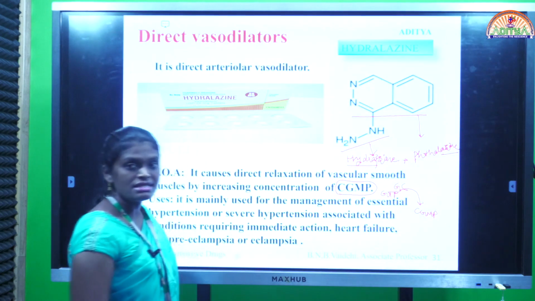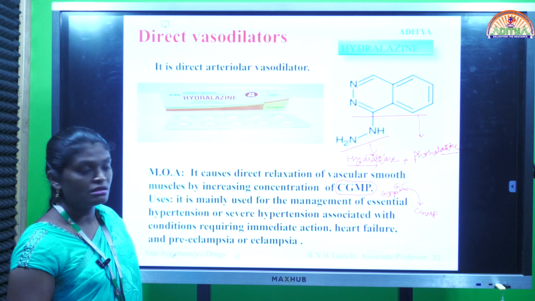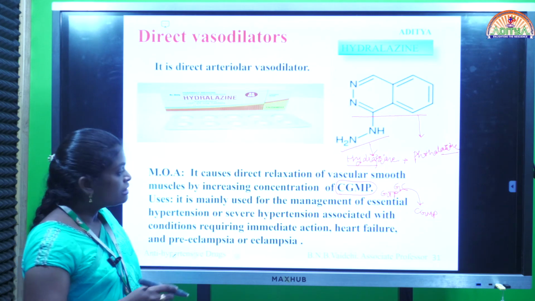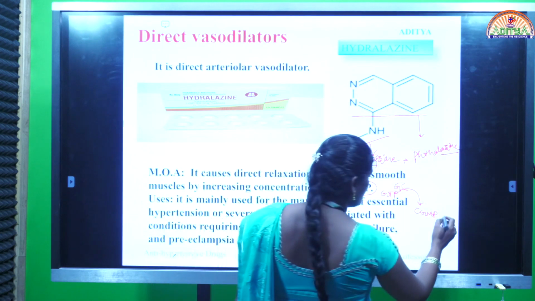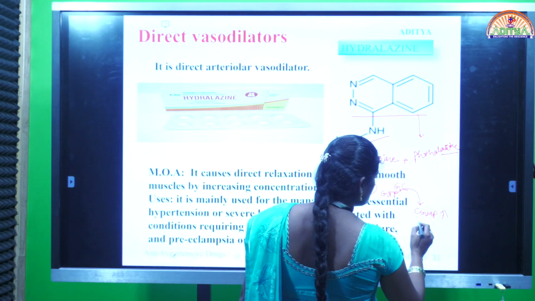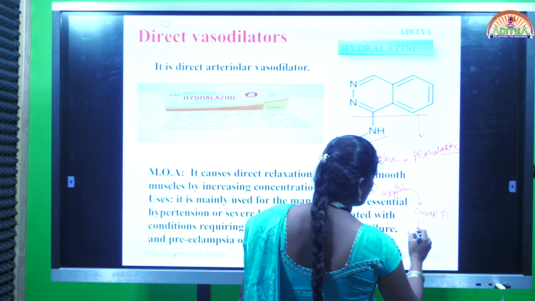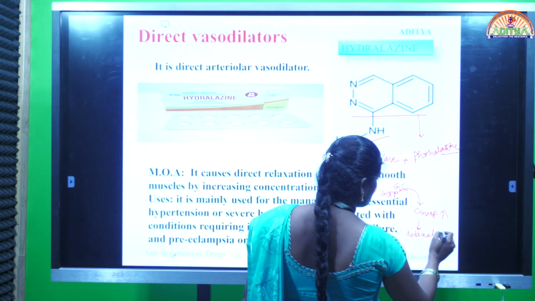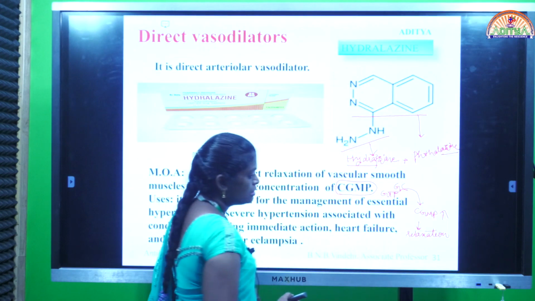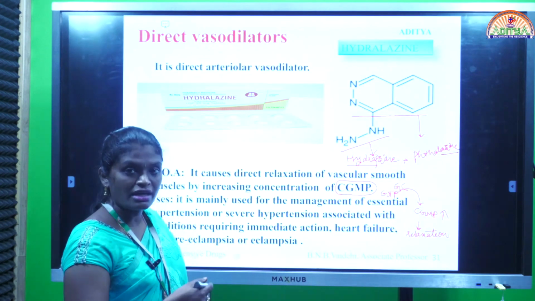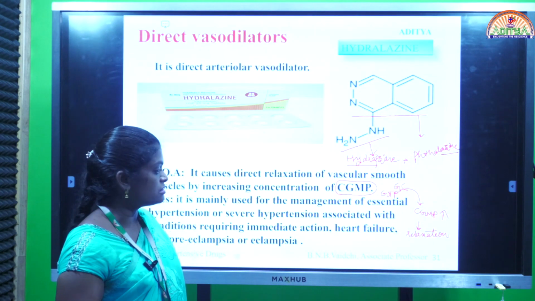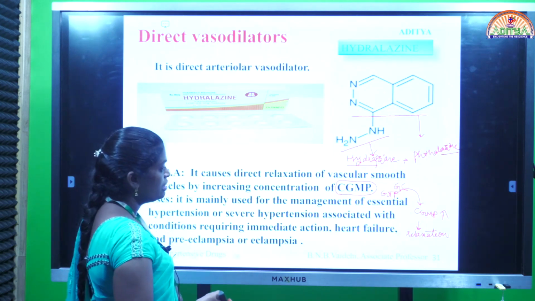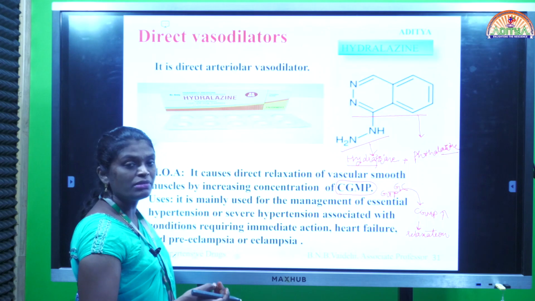Okay, guanylyl cyclase enzyme is present in vascular smooth muscles. That enzyme converts GTP to cGMP. When the concentration of cGMP is high, relaxation of vessels occurs. Whenever blood vessels are relaxed, automatically dilatation occurs. So thereby you can improve the blood flow.